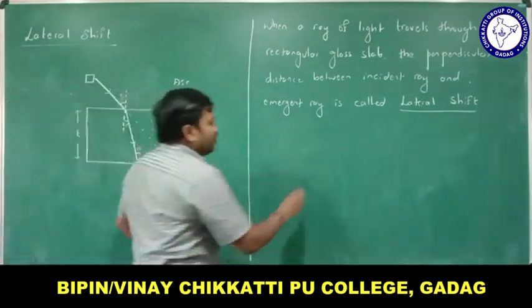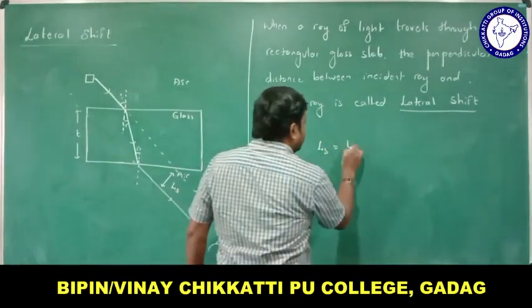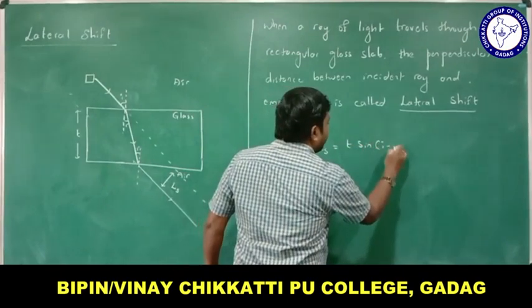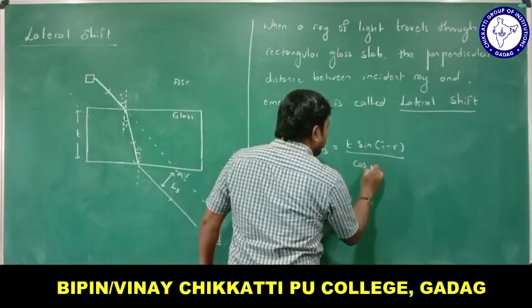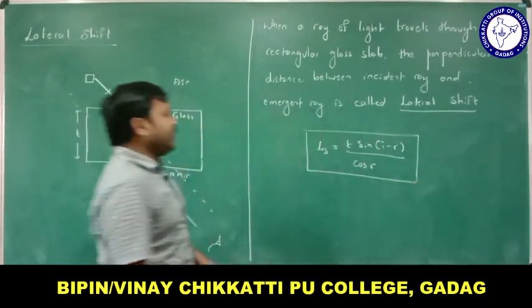And how to calculate lateral shift? There is no derivation, we directly need to mention it. Lateral shift, LS, is t sin(i minus r) divided by cos r. There is no derivation for this, you just need to remember how to calculate lateral shift.